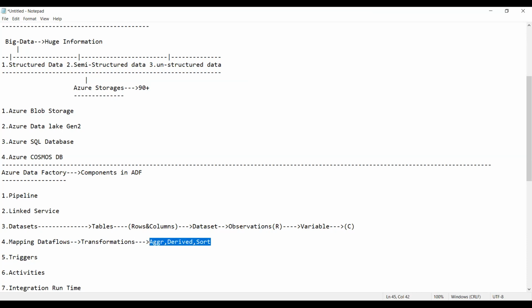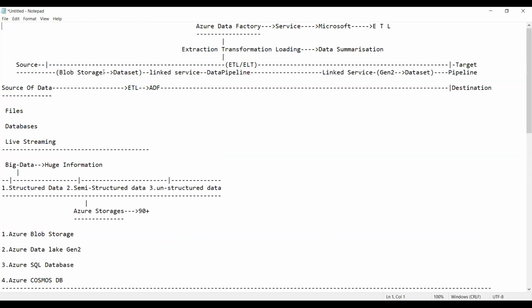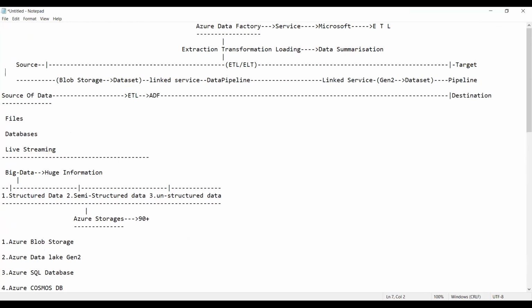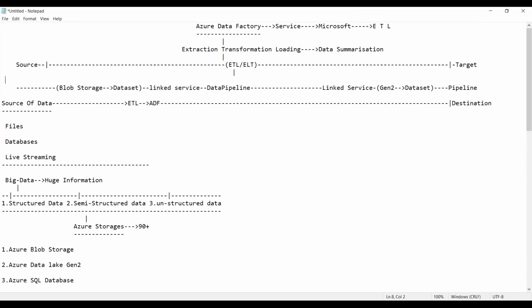That is called transformation. So ultimately the T is called mapping data flows. Only T. All of you make sure the T is called mapping data flows.